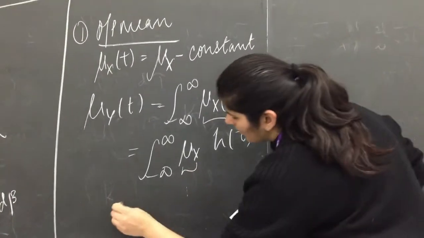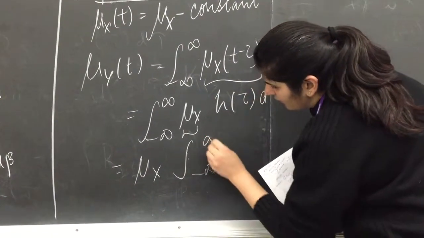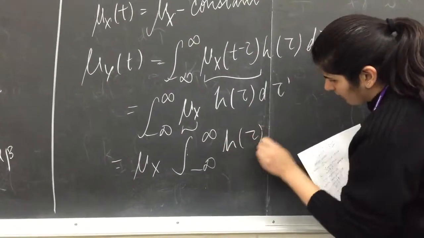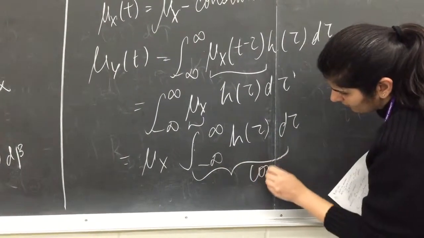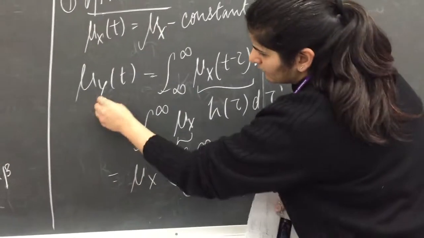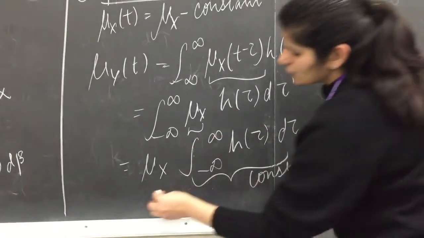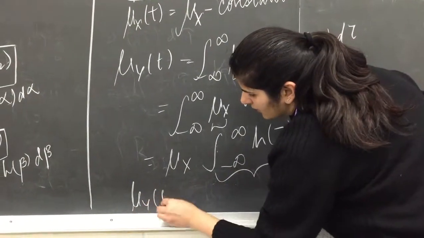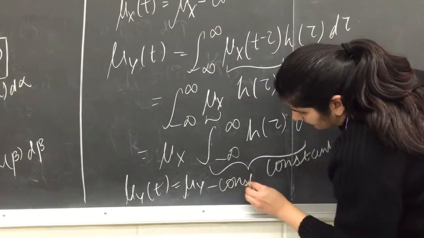This being constant will come out of the integral sign. So we have mu_x times the integral from minus infinity to infinity of h(tau) d tau. This is also a constant, so the total mu_y(t) is a constant multiplied by a constant, that is again a constant. So our output mean mu_y(t) is also mu_y, which is again a constant.